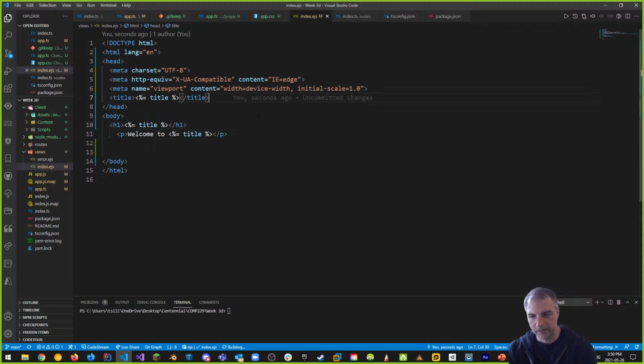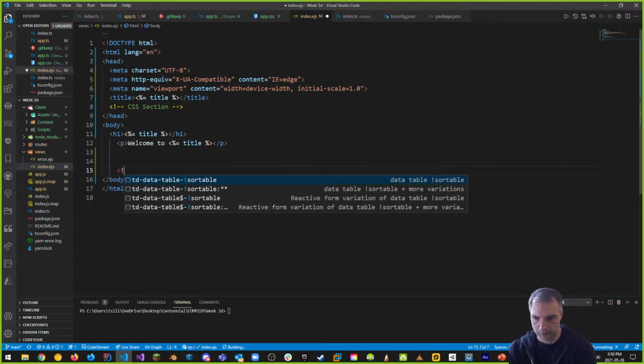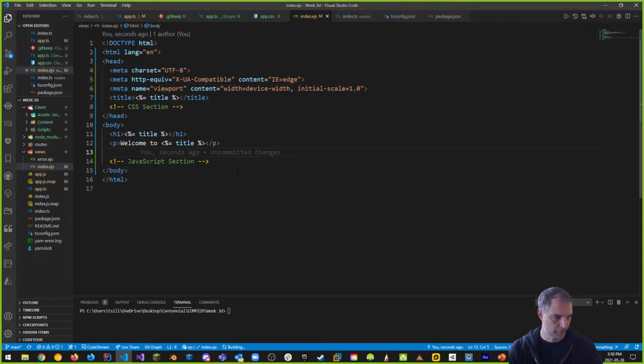But one thing we want to put in is an area for CSS, like we've done before. And we also want to put in an area for JavaScript, where we want to put what we did before as well. So we did this here. So this is our JavaScript section. This is all we did. This is stuff we did in the first day of class, when we were together, I kind of did this with you, right? And why is this not doing what I'm asking it to do? And it should do this. There we go. Okay, so that is your HTML document.